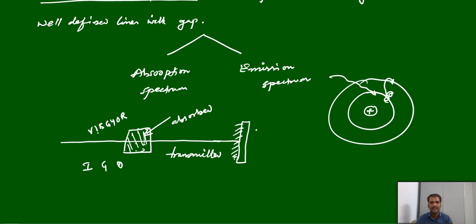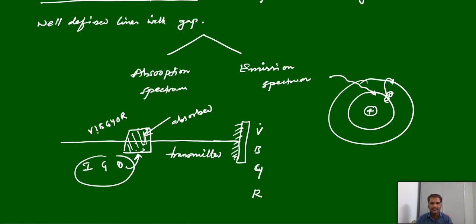What colors can it emit? It can emit violet, blue, yellow and red. Green is already absorbed, and these three colors, let us assume, are absorbed by this object. Like this, these colors can be emitted.